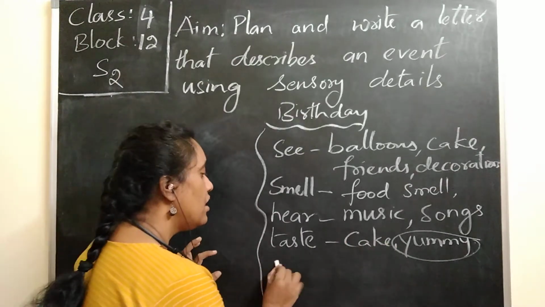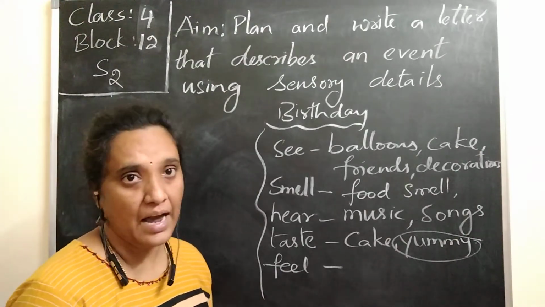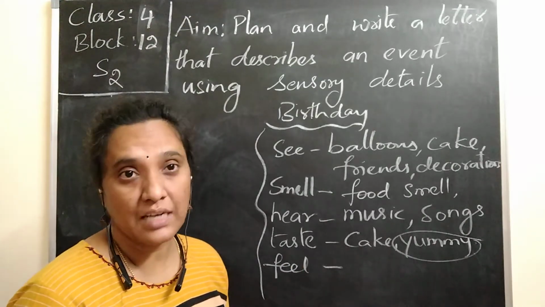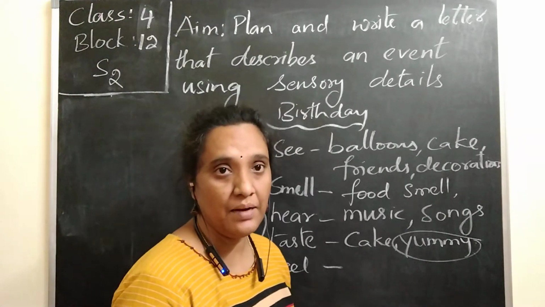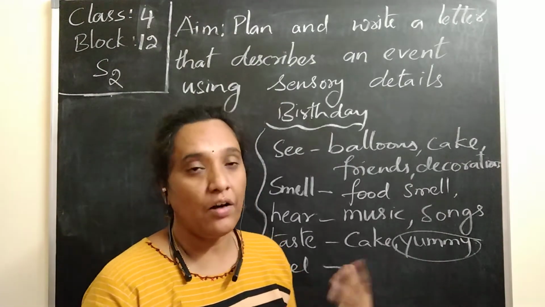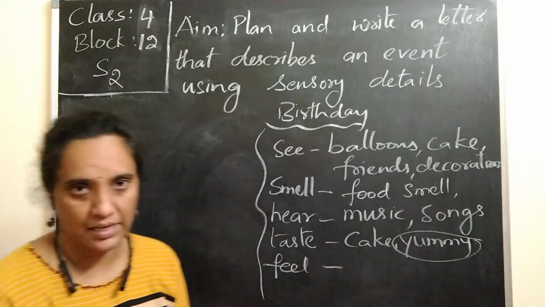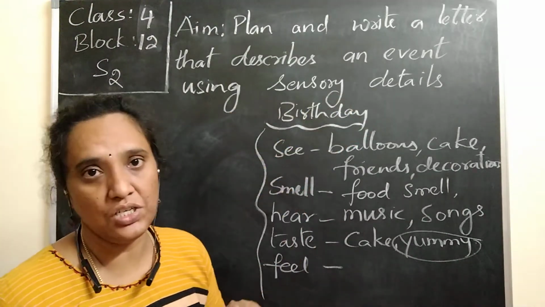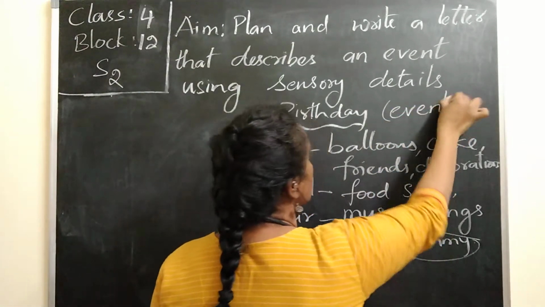And coming to that, how did you feel? Normally when you go to a birthday party, we can't say that I felt very unhappy. You can say I am happy, very enthusiastic. You feel surprised if they do some surprise things. Whatever you had felt there, everything. How did you feel after eating? After dancing? After enjoying something? It's a surprise in the party. Based on that, whatever you feel, you can write. These are the things we feel according to the sensory details in a birthday party, which is an event about which we are going to write.